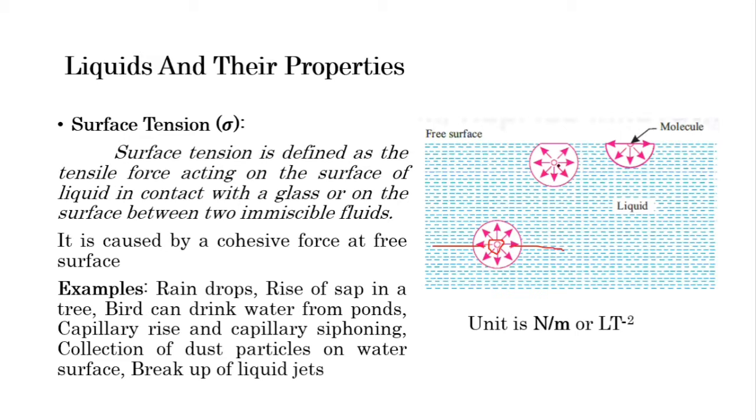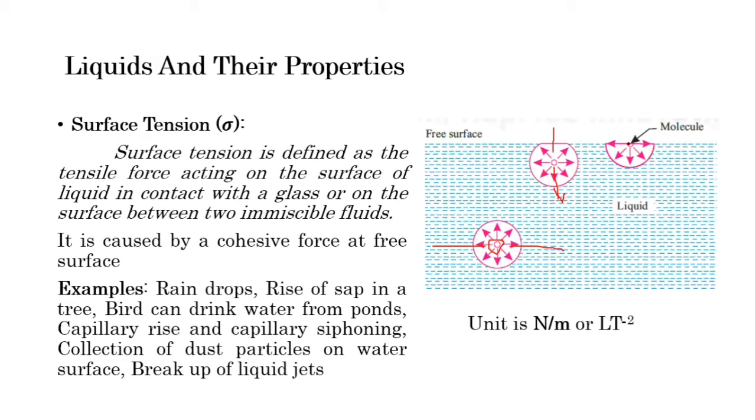Whereas if we think about this molecule, which is very near to the surface but not exactly on the free surface, then in this case it has a small amount of force in the downward direction, because the horizontal forces neutralize each other, but the upward force is a little lower than the downward force.